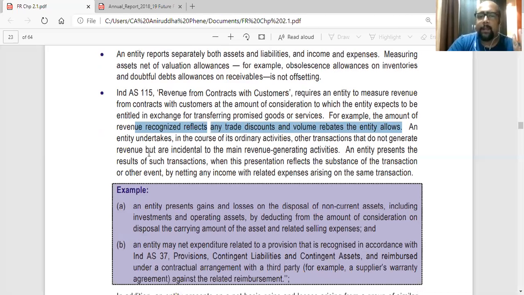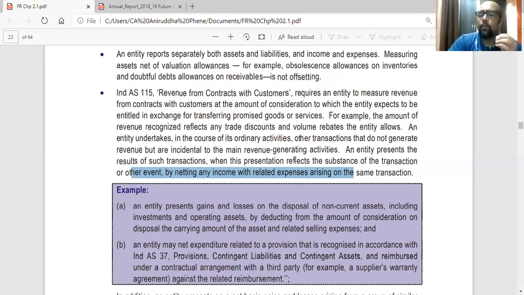Then, an entity undertakes in the course of its ordinary activities other transactions that do not generate revenue but are incidental to the main revenue generating activities. An entity presents the results of such transactions when this presentation reflects the substance of the transaction or other event, by netting any income with related expenses arising on the same transaction.